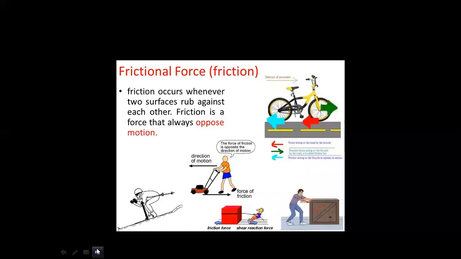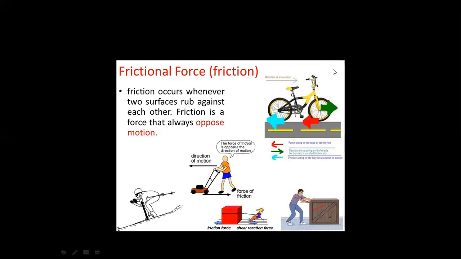Now here some examples of frictional forces are given. Friction occurs whenever two surfaces rub against each other, just like when you rub both palms of your hands with each other. Friction is produced and heat energy is produced. So when there is friction, a force of friction, heat energy is the outcome.